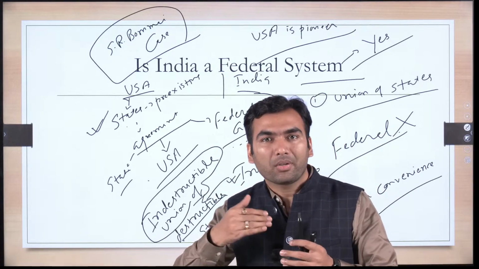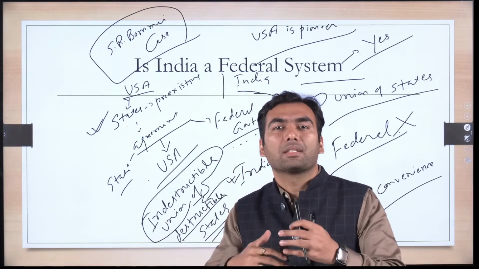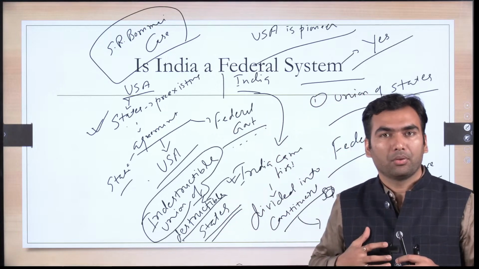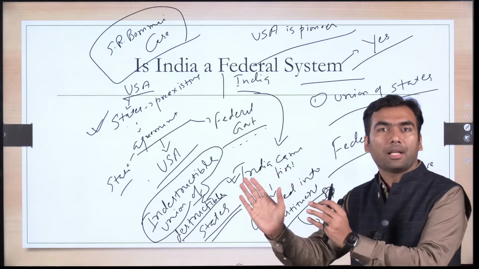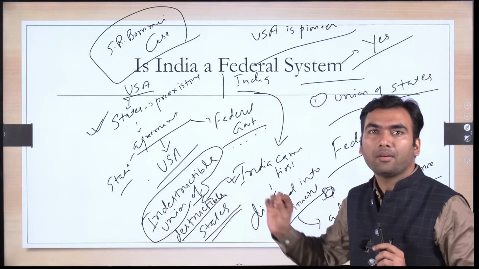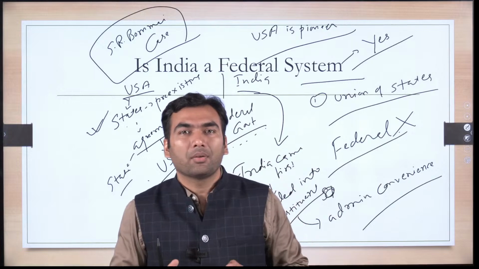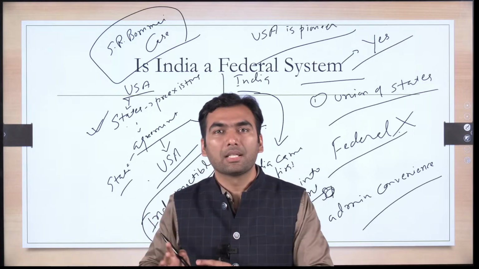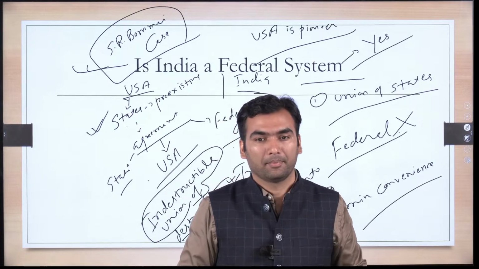Depending upon whether the question is for 10 marks or 15 marks, you have to list down the variations. Variations are mostly in the nature of centralizing tendency, that the Indian central government is more powerful. Some centralizing tendencies I have told you here, and some I will tell you when I study the center-state relation. In the end you will say that just because we deviate from the USA system, you cannot say that we are not federal. We are still federal because we possess the core features, and the Supreme Court has also declared this in the S.R. Bommai case. Clear?